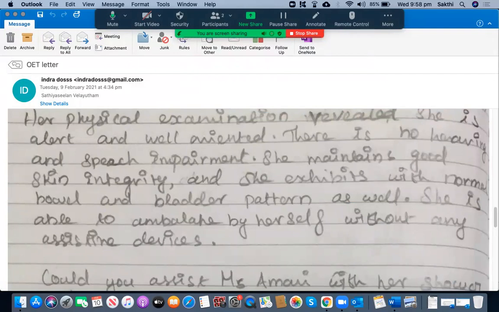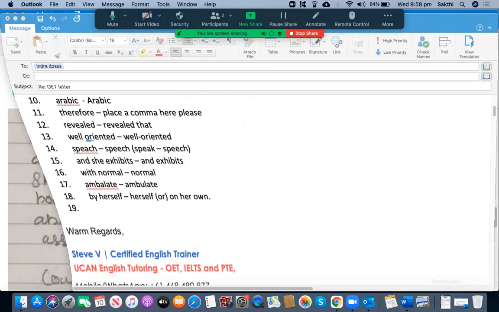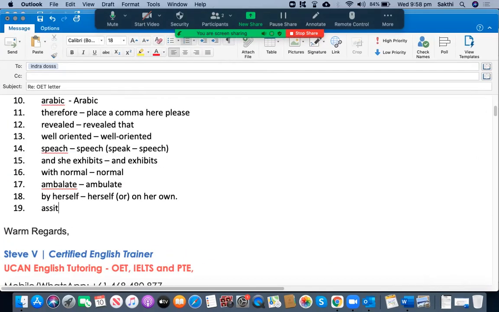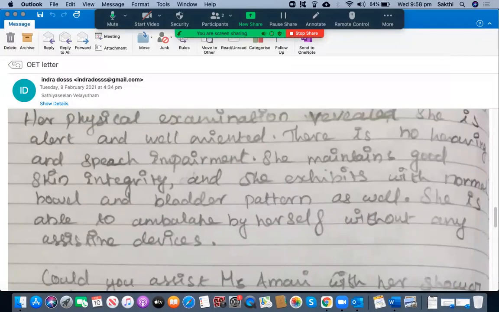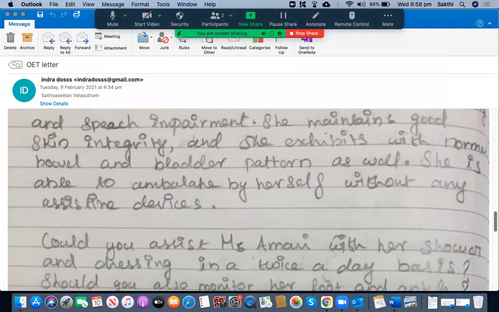Assistive, sir. Assistive. Okay, is it V? I don't think so, but the way you have written it looks like an N. You need to be very careful. Assistive devices. It seems to me like "assistant." You need to write down V clearly, please. Handwriting is also important if it prevents the correct representation of your ideas to the reader.